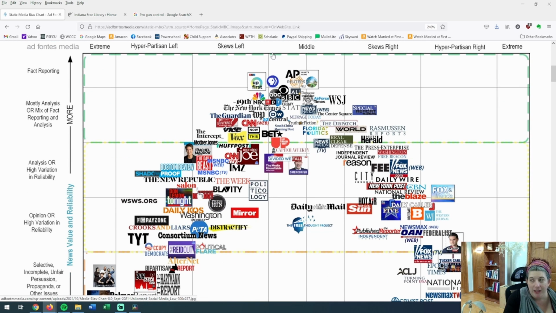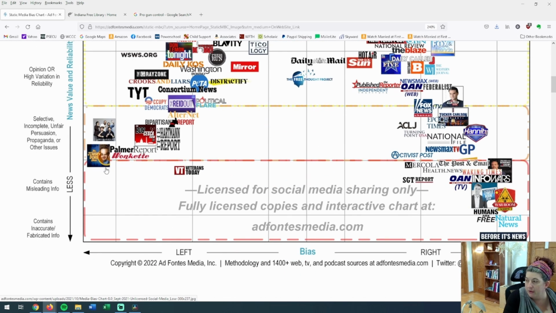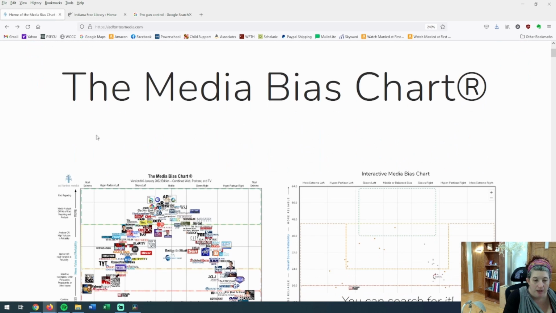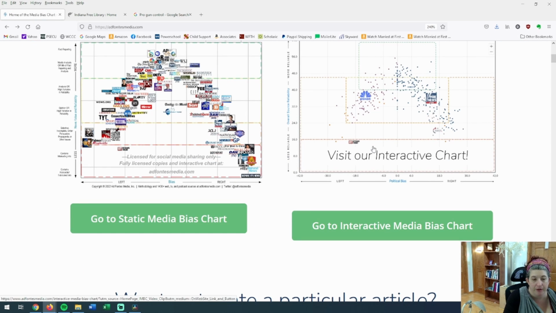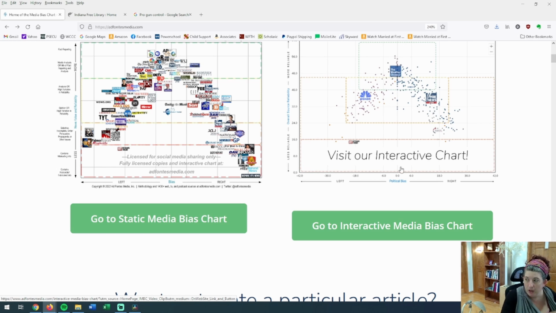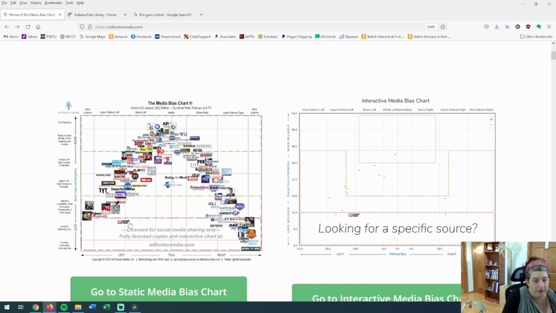And as you can see, if they're reliable, the closer they are toward the middle. They try to take some of that bias out. That's not always true. There's a couple way over here. I don't know what all of these sources are, but these are down in the red and they're way over here. So this is a really great website to look at this media chart, and it does look like you can go to the interactive one and search for a particular website and see where it fits on that chart, and that can be really helpful. All right, so that's a good way to check, especially mainstream media, where they fall.